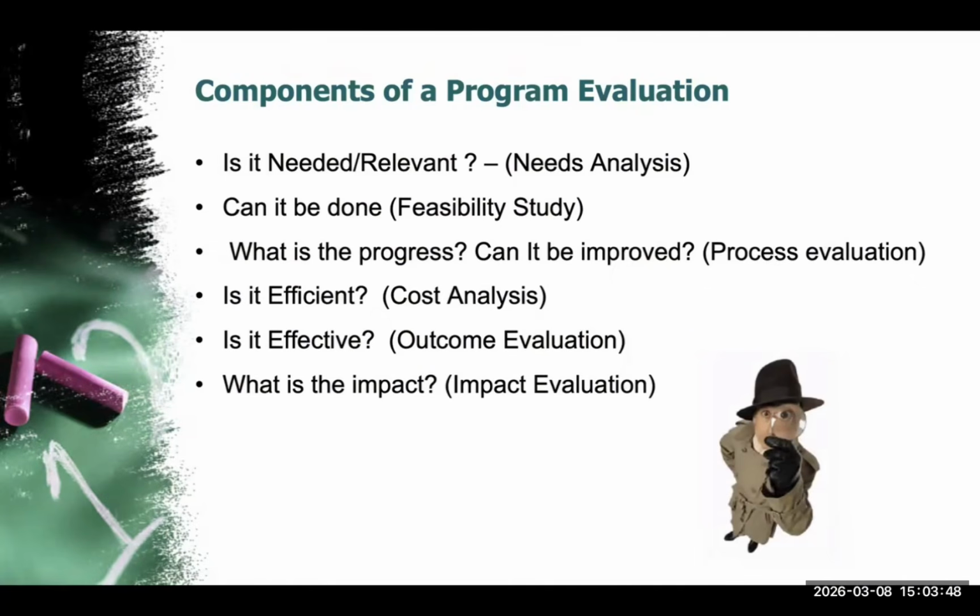So what are the components of a program evaluation? Program evaluation usually follows several stages. First is needs analysis, which determines whether the program is needed. This is followed by the feasibility study, which determines whether the program can realistically be implemented. Third is process evaluation, or the monitoring of whether the program is implemented correctly. Fourth is cost analysis, or looking at the cost effectiveness of the program. Fifth is outcome evaluation, or determining whether the program achieved its goals. And finally, impact evaluation, which examines the program's broader effects. These components ensure a comprehensive evaluation framework.